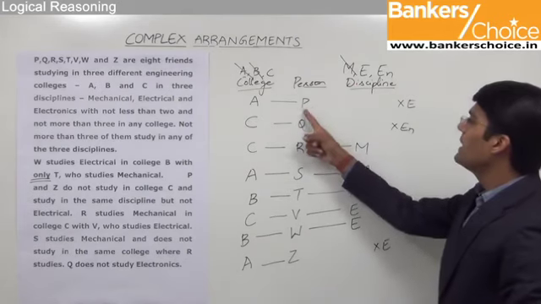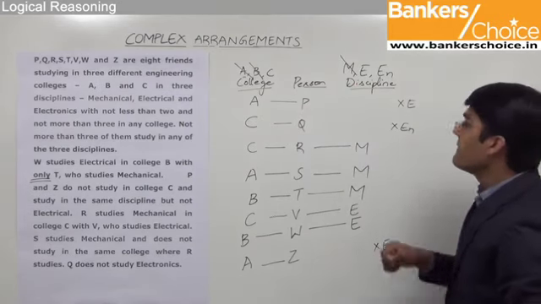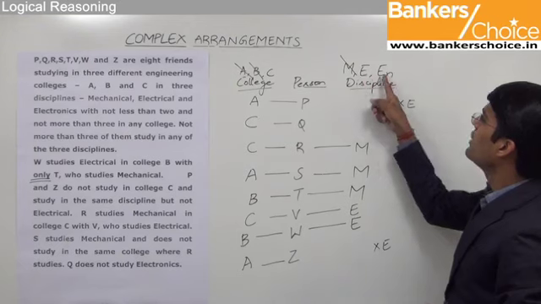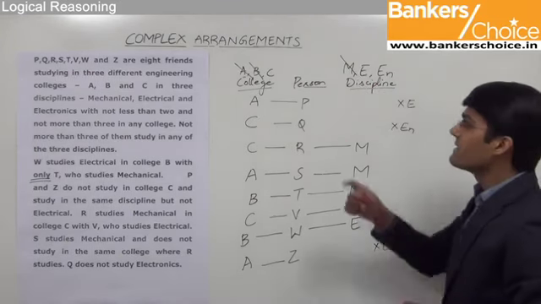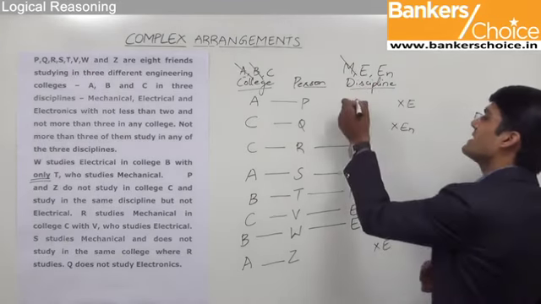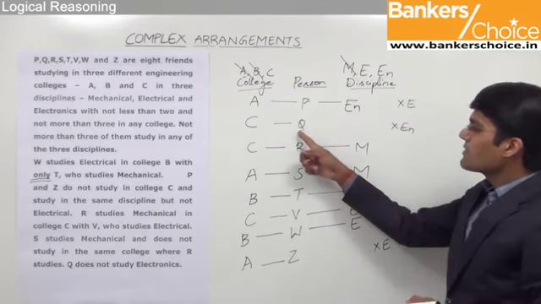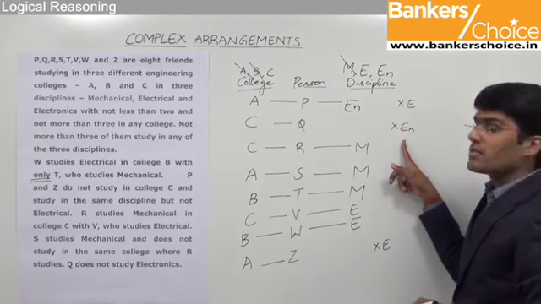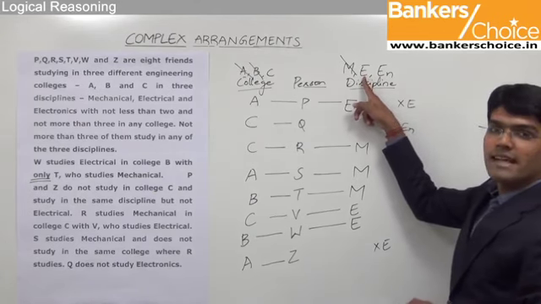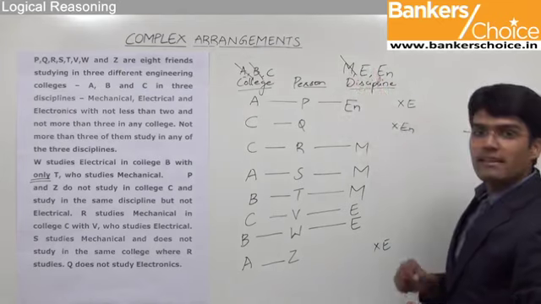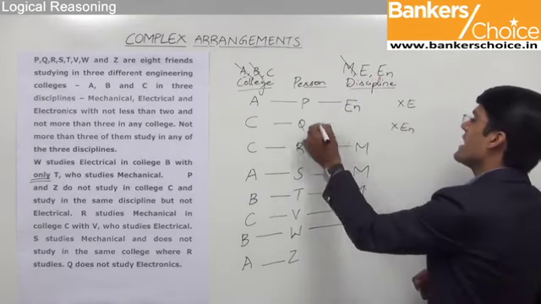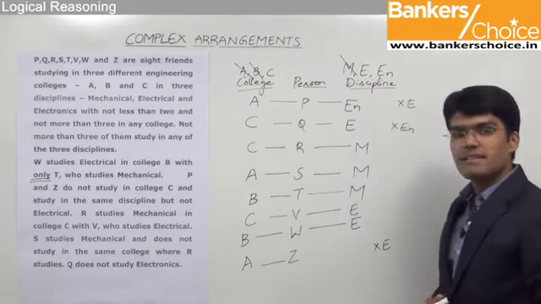Now we know that P does not study electrical. If P does not study electrical, the only option for him is electronics, since mechanical is already closed. So we can say that P studies electronics. We also know that Q does not study electronics. So the only choice for Q left out is electrical, as mechanical is already closed. So we can say that Q has to go for electrical discipline.